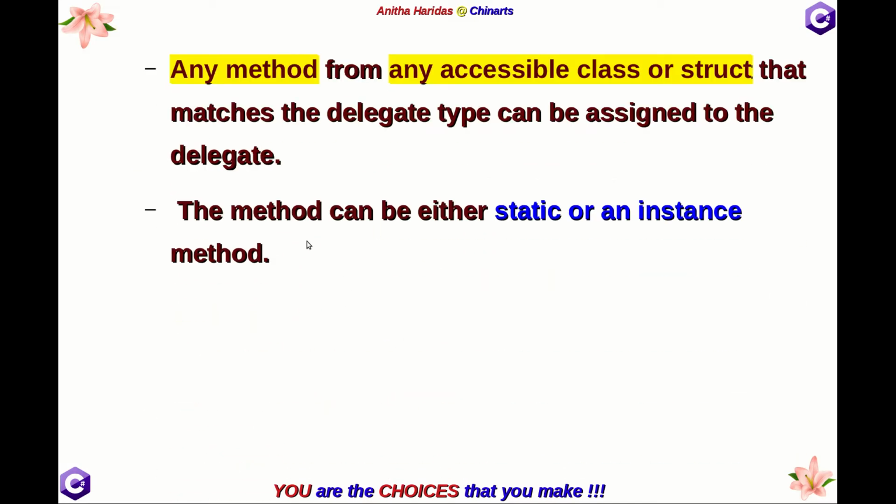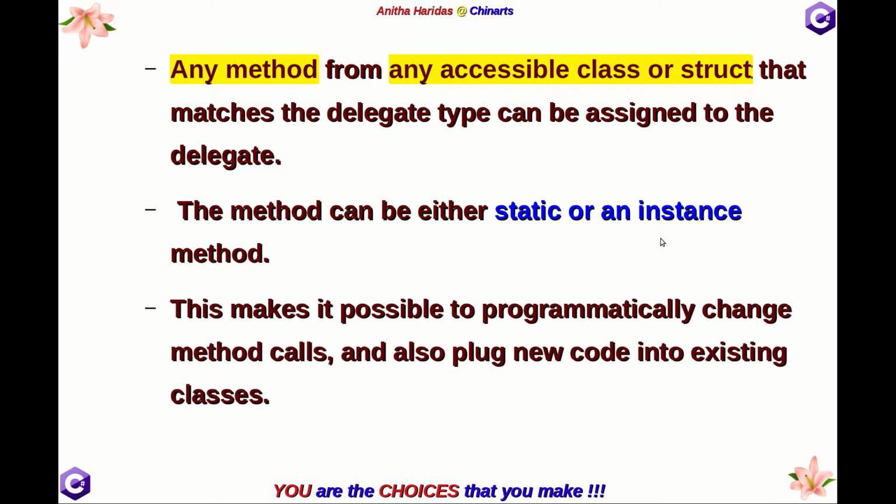The method which you are going to refer can be either a static method or an instance method. You can refer to either a static method or a non-static method, and this makes it possible to programmatically change method calls and also plug new code into existing classes. This is the advantage. The greatest advantage of using delegates is that dynamically you can change the delegate to point to different methods at different parts of the program. That is another advantage of delegates.